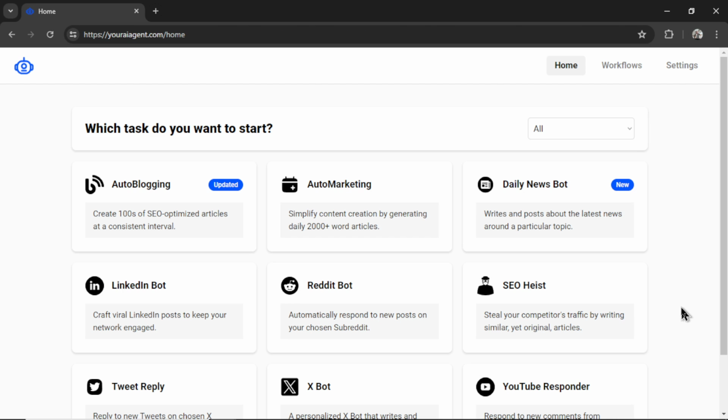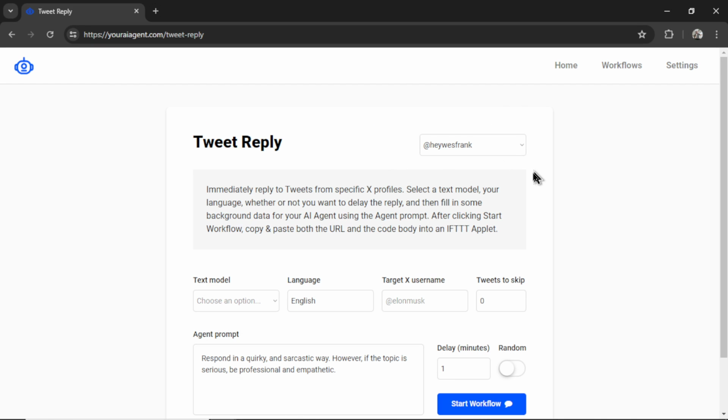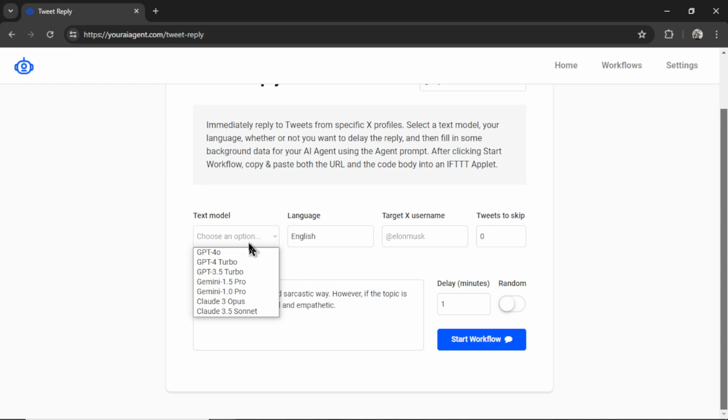Okay, after you subscribe, it's going to go to the home page. This is where we select our AI agent. I'm going to click on tweet reply, and then I'm going to choose my X connection. By default, it selects the last connection that you've created. So that's the @HeyWesFrank. Then we're going to choose a text model. I'm going to choose GPT-4 Omni. The language is English. The target X username. For this example, I'm going to target myself.